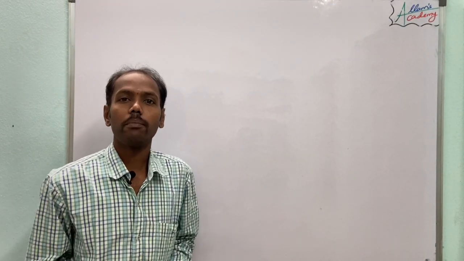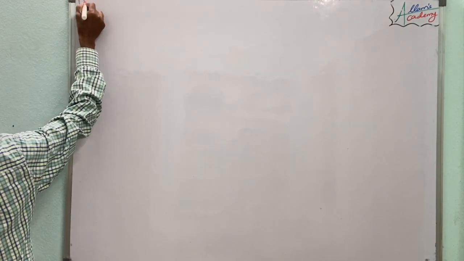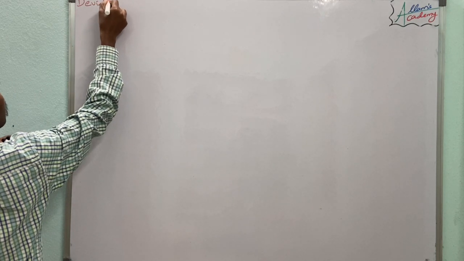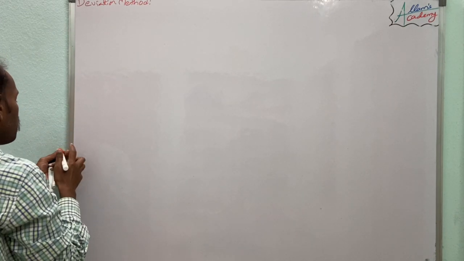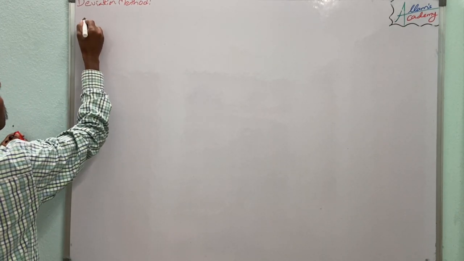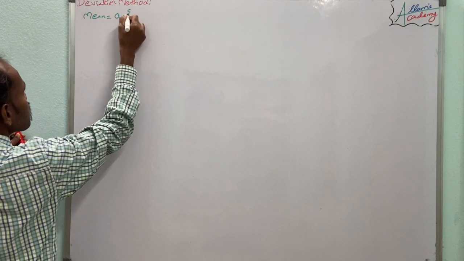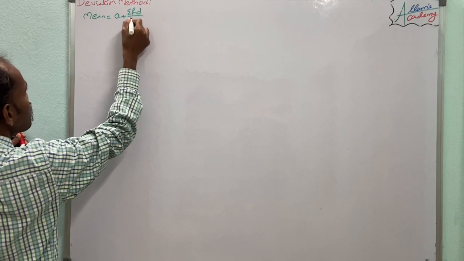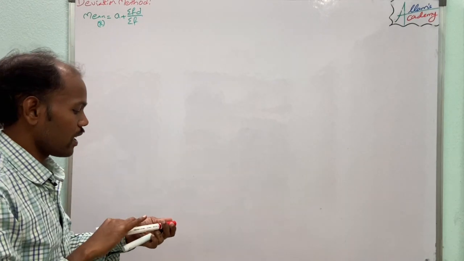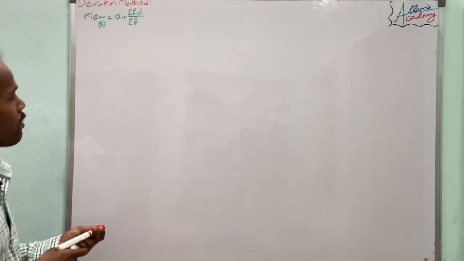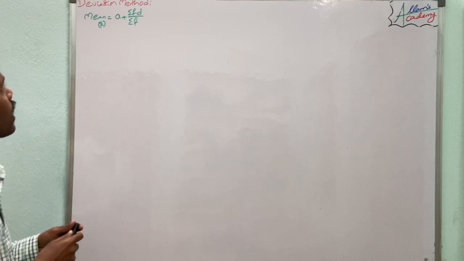Now we find the mean through the deviation method. In the deviation method, to find the mean of the given data, the principle is mean equals a plus summation fd by summation f. So the mean x bar equals a plus summation fd by summation f, and here the values